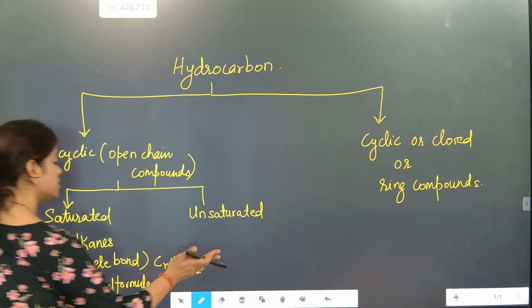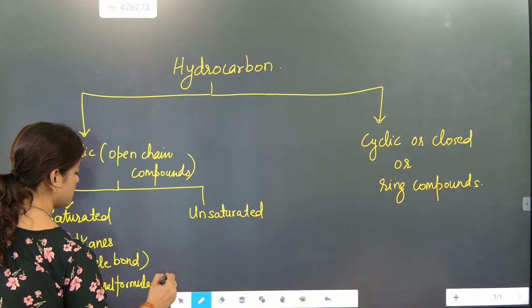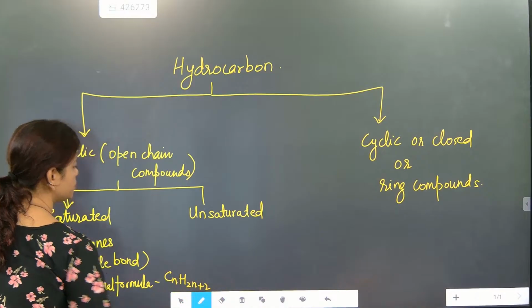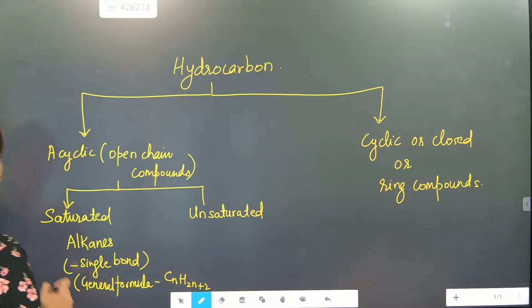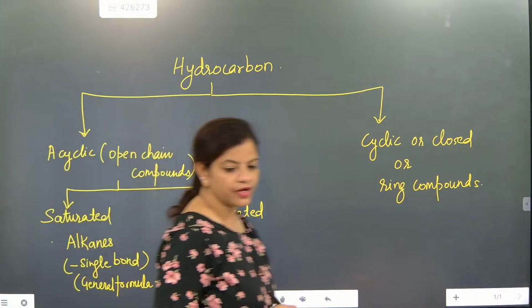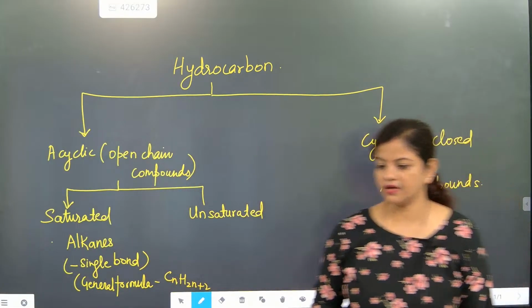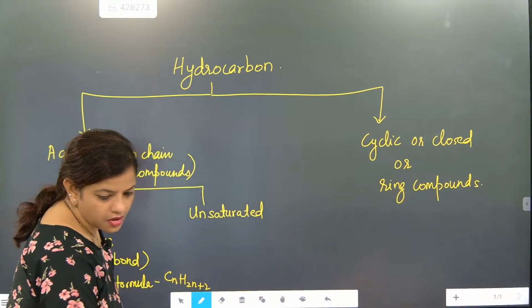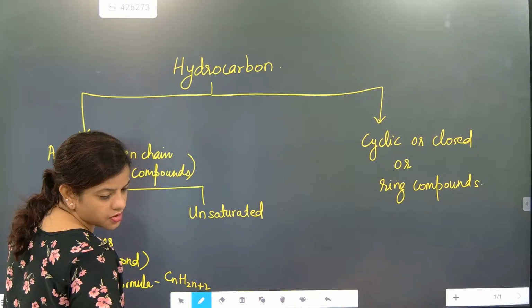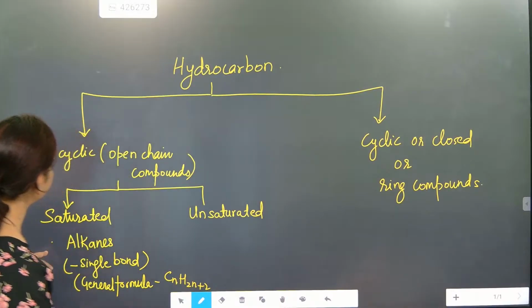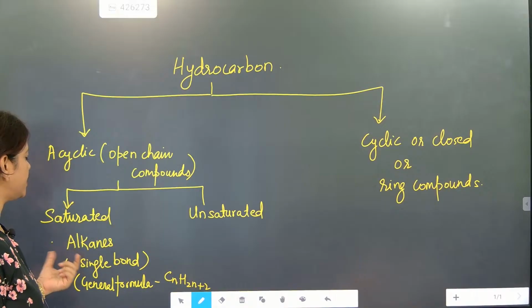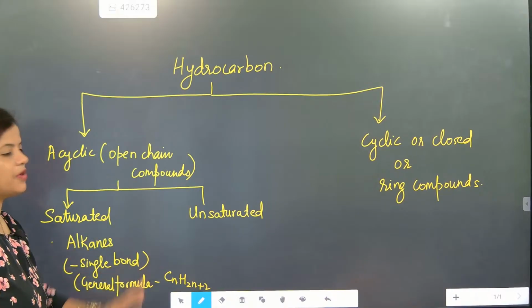General formula is CnH2n plus 2. CnH2n plus 2. Alkane name is there. CnH2n plus 2. Note down alkane. Yes, Ansh. So this is saturated. In saturated what you are going to write? Alkane. In alkane, single bond, the general formula is CnH2n plus 2.